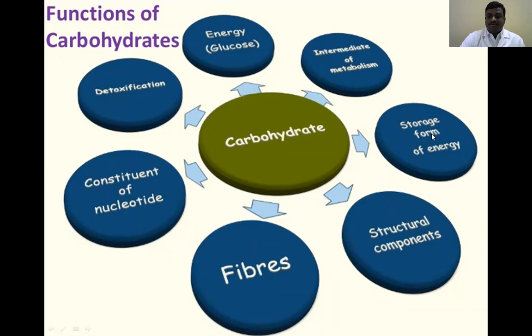So whenever the body requires energy during fasting, the glycogen stored in our muscle and liver produces glucose. That storage form of energy mainly depends on glycogen.